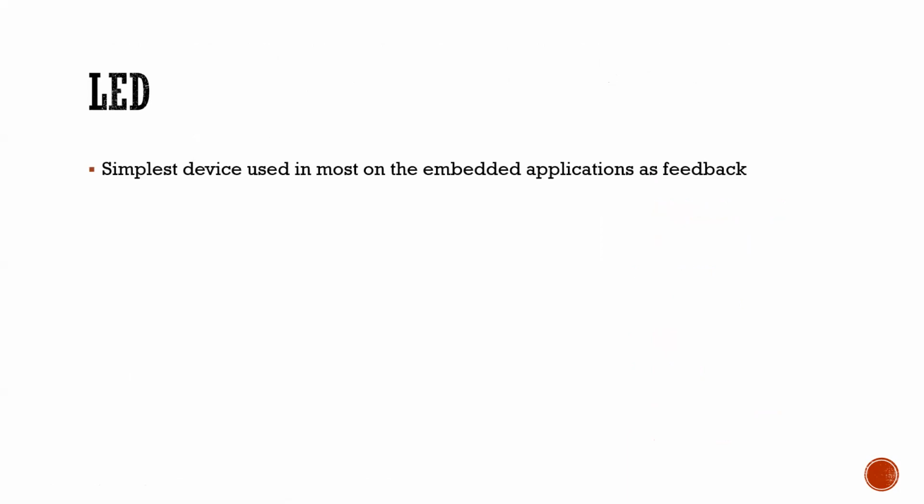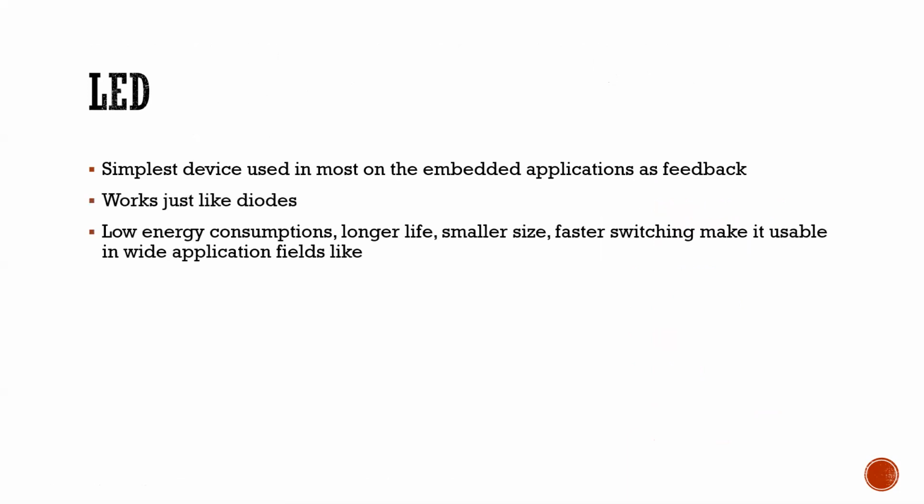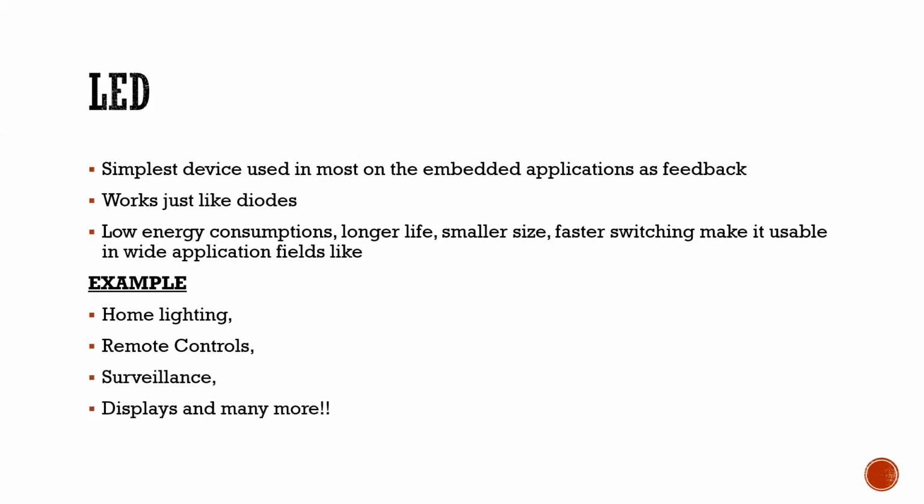LED stands for light emitting diode. It is a simple device used in most embedded applications as feedback. It works just like a diode, just that it has two junctions, P and N. Low energy consumption, longer life, smaller size, and faster switching make it usable in a wide range of fields like embedded applications. Examples: home lighting, remote controllers, surveillance, displays, and many more.